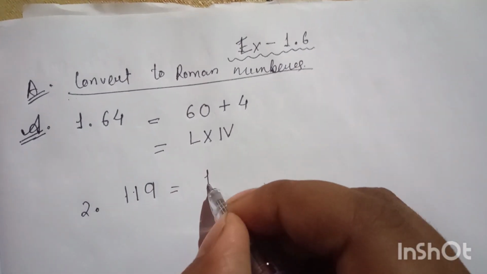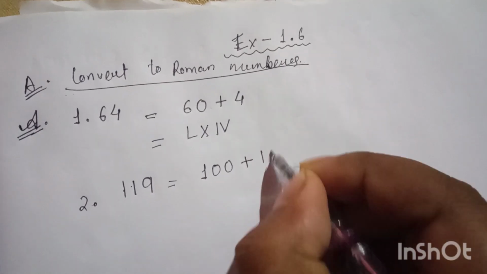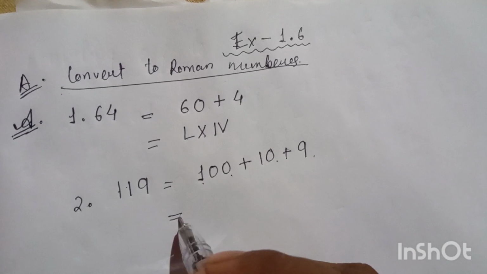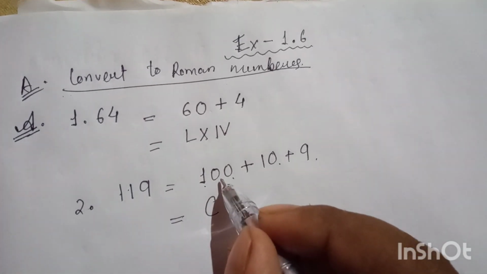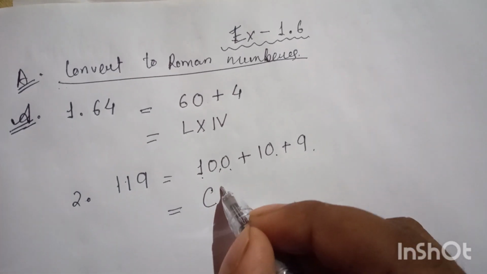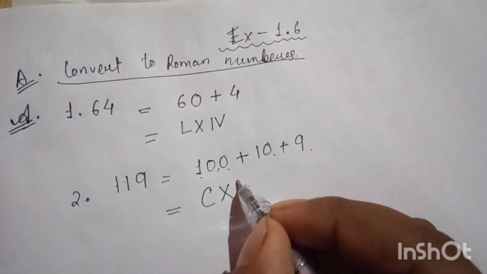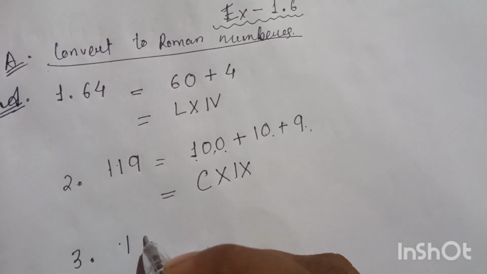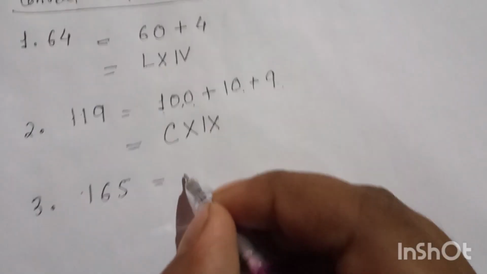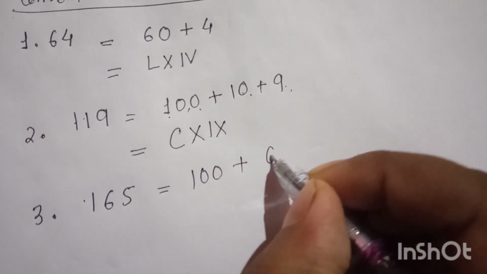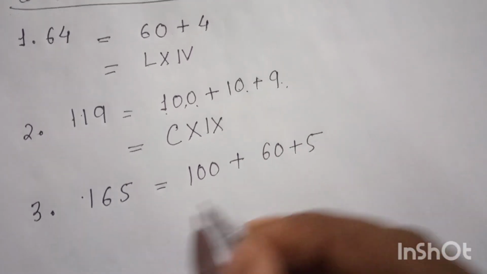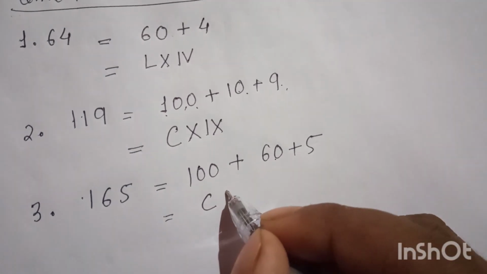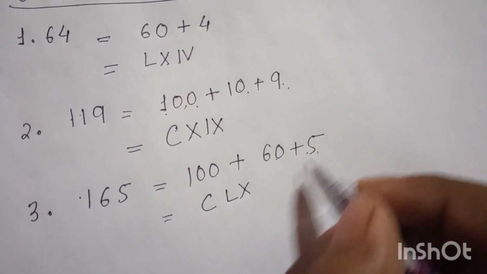And then we have 119. So we will separate it into 110 plus 9. C represents 100, then X represents 10 and IX represents 9. Number 3, 165. So C represents 100, 60 means LX, and then 5.